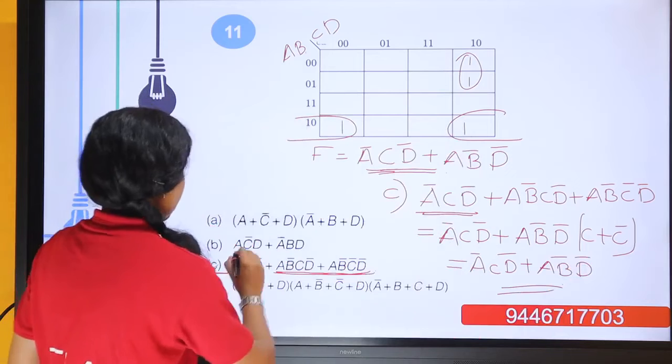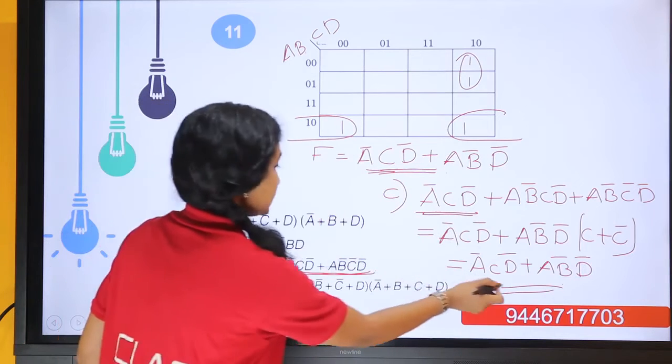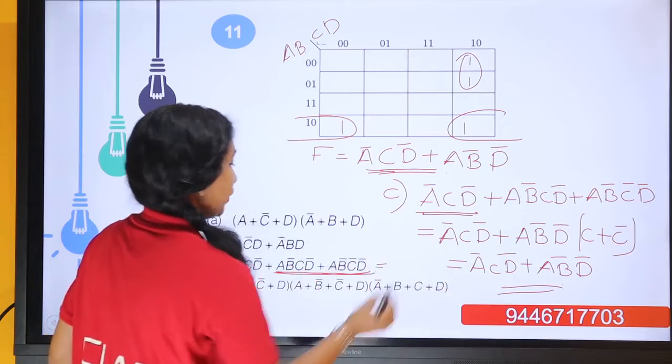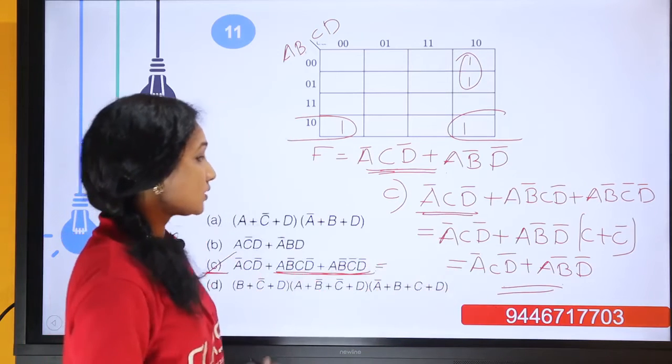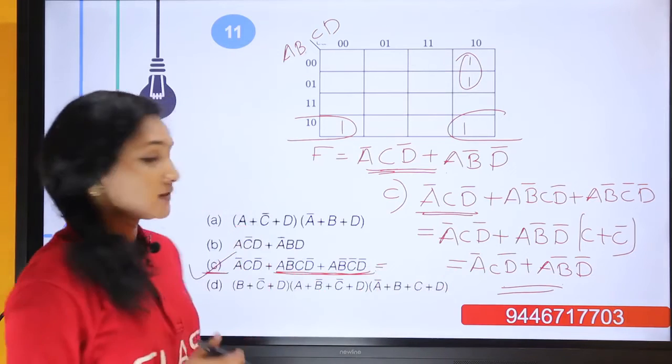So the correct answer is option C. The minimal SOP form is given by the simplification of option C. So this is the minimal representation of the Boolean expression shown in the question.